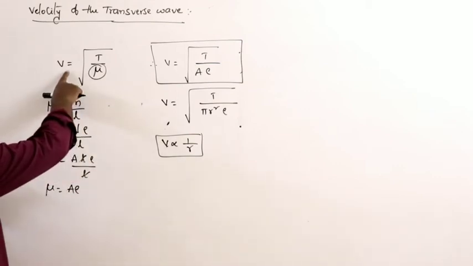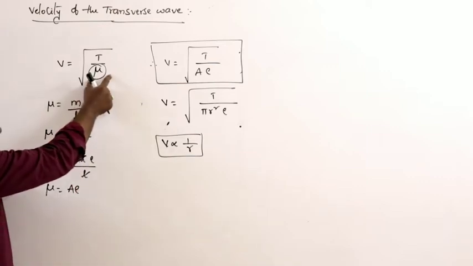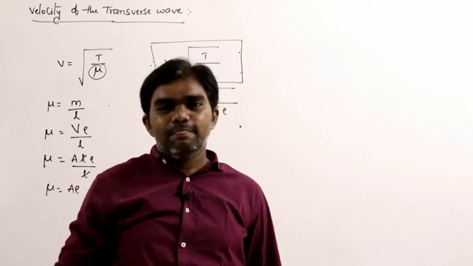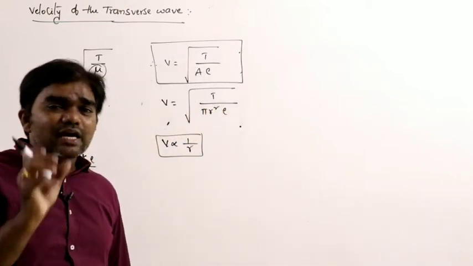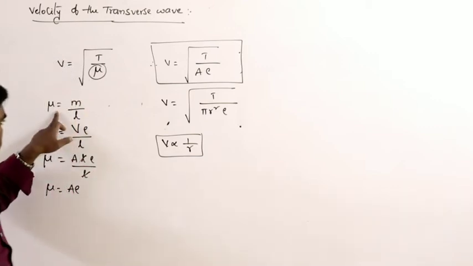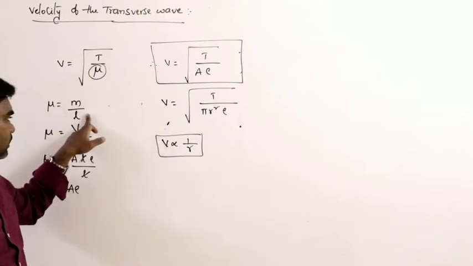So here we derived V is equal to under root T by mu. Just I am discussing mu. What is mu? The linear density of the string. For example, if the string has a certain volume, in that situation, linear density can be written as mass per unit length.